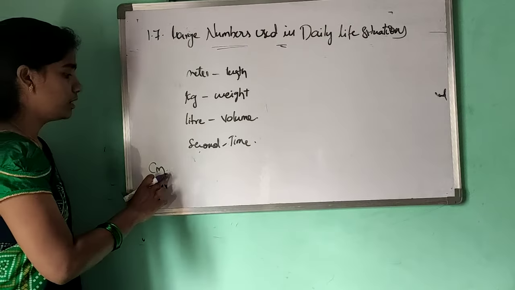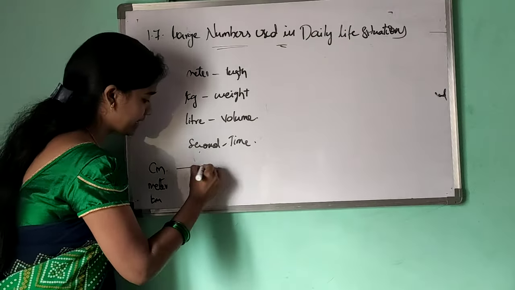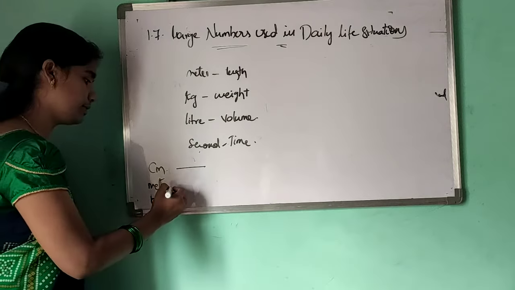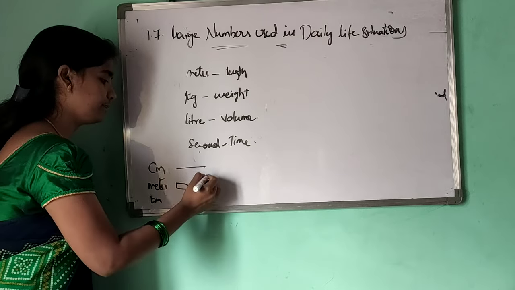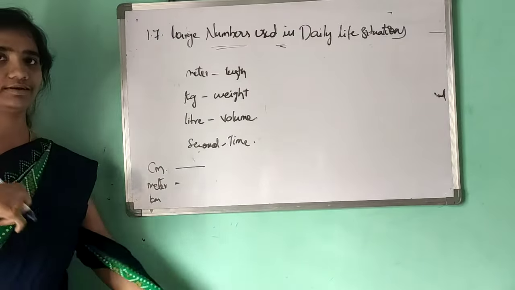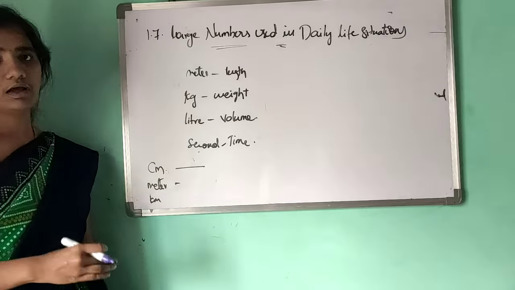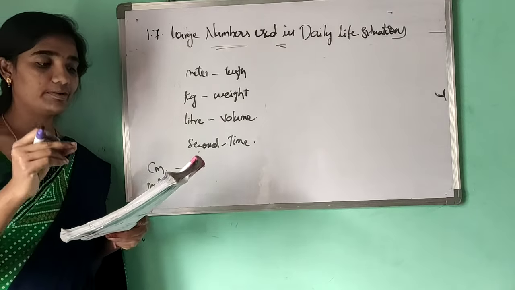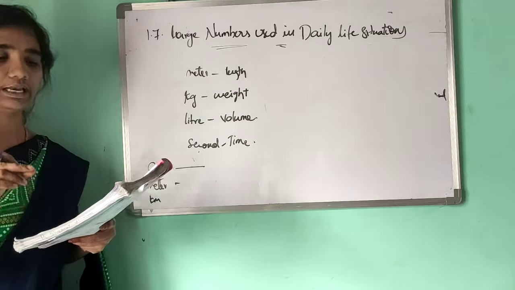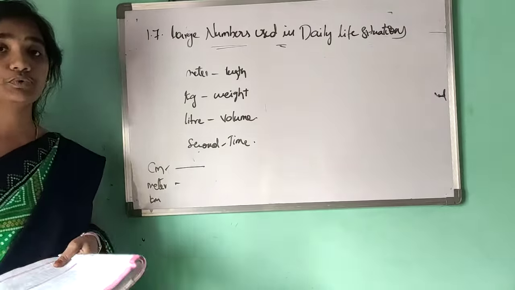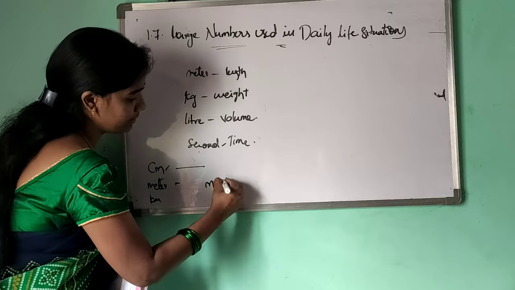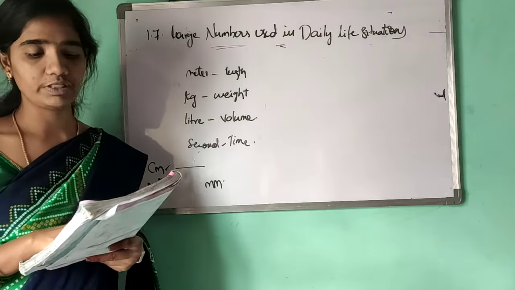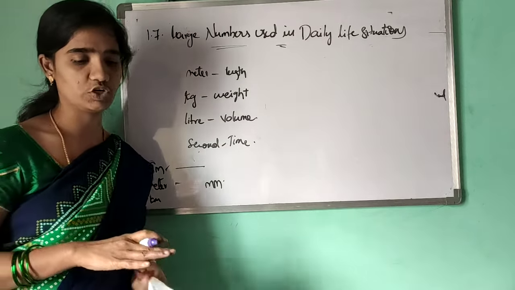Actually, how to find the length of the pencil? Using centimeters, because a pencil is small. For the saree, use meters. How many meters are in the saree? We can count this using meters. For the distance between two places, use kilometers. For measuring the thickness of a paper, even a centimeter is big, so we have to use a millimeter. Since there is a relationship between all of them, we need to know about this conversion.